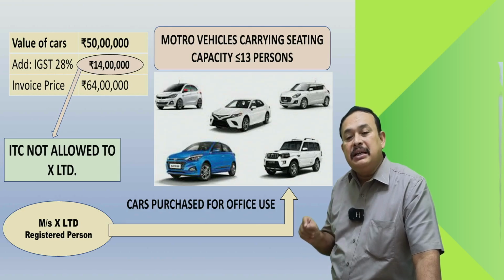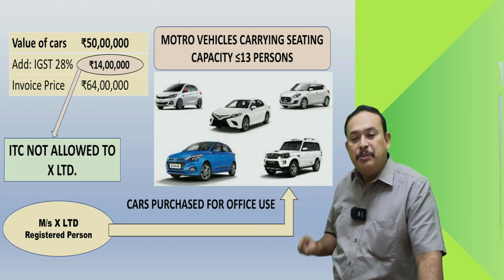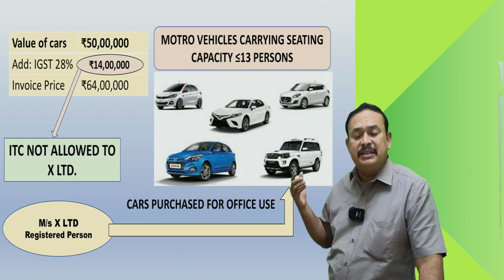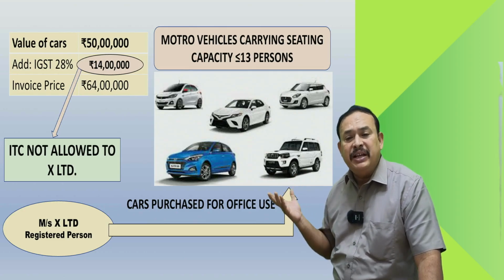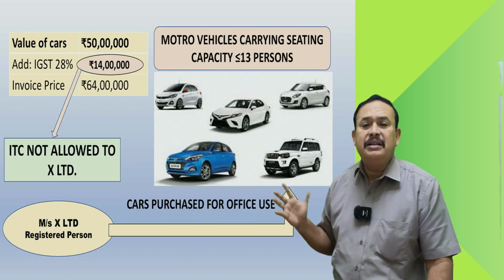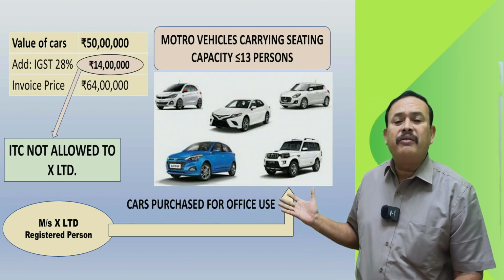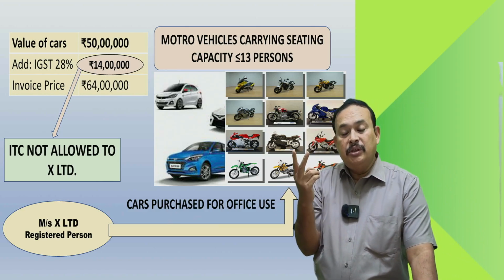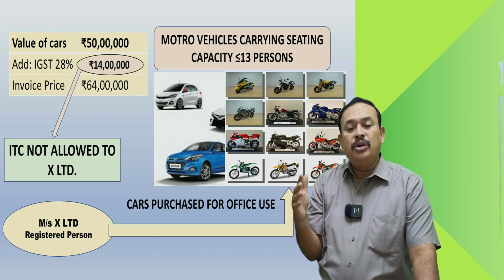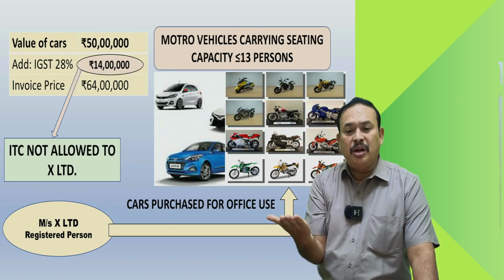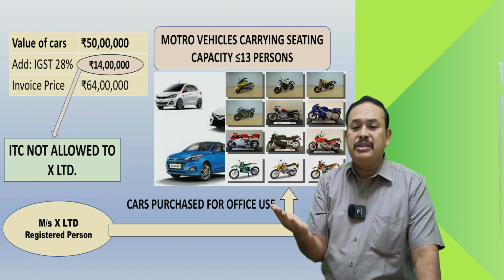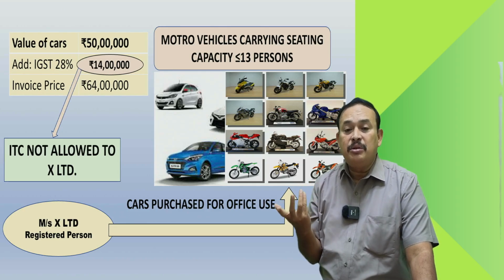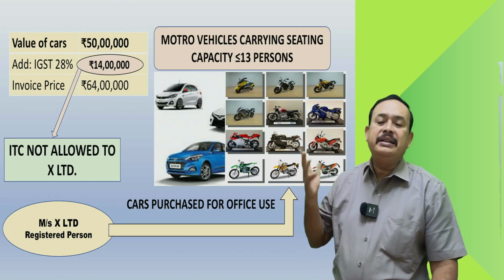Because seating capacity is important to note. It should be a passenger vehicle, with seating capacity not exceeding 13, including driver. For such vehicles, ITC is not allowed. Even if I say motor vehicle, 2-wheelers, look here, 2-wheelers, seating capacity 2, 1 rider, 1 pillion. So 2 seating capacity. In the RC book of the bike also it is very clearly mentioned, seating capacity 2. In that case, less than or equal to 13, resultantly ITC not allowed.